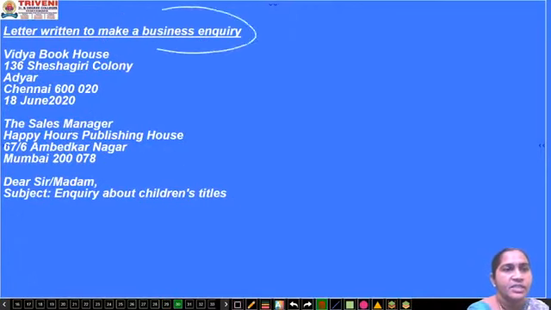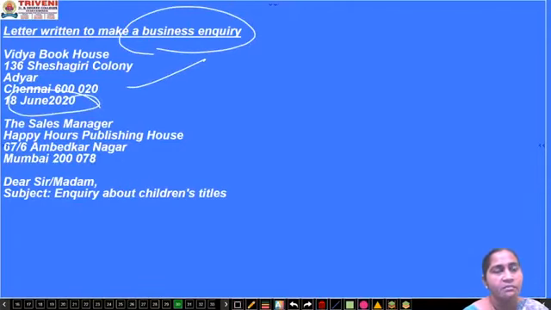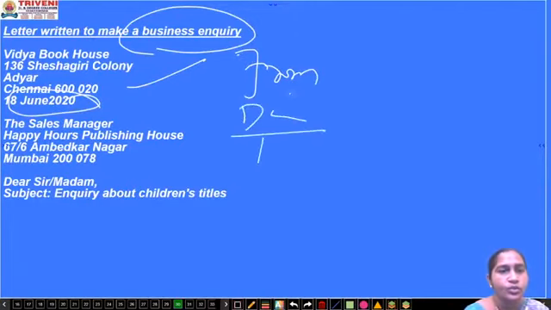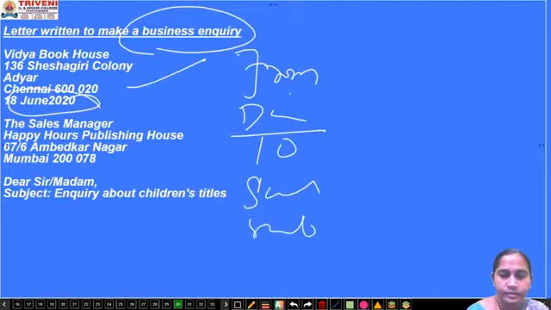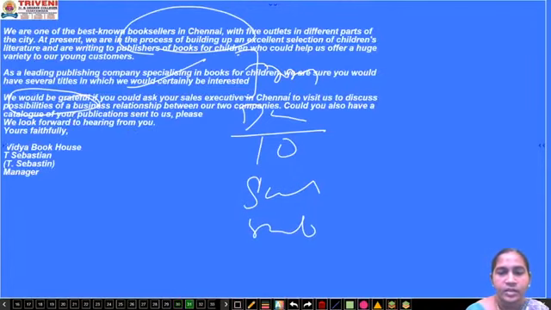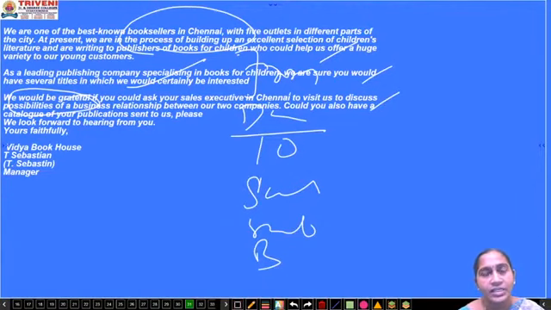Next one. This is a business inquiry letter, same from address. Every formal letter has the same pattern. The from address comes on the top, meaning your address. Then date, then to address, then salutation, then subject. Then body of the letter. The body of the letter is written in 3 paragraphs. If you go through the body of the letters in all the letters, you will get an idea how to frame the sentences.